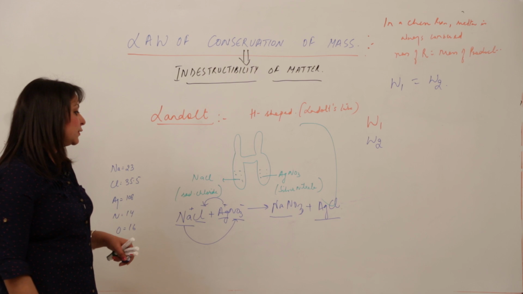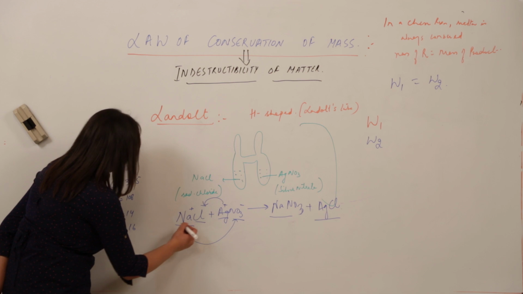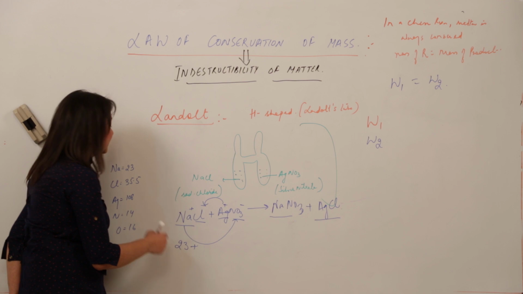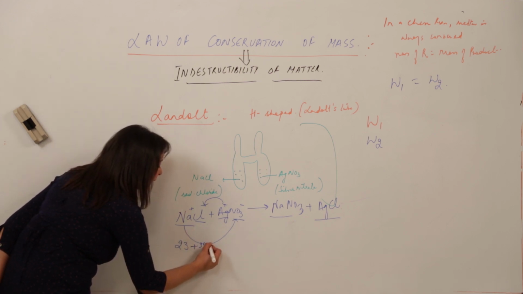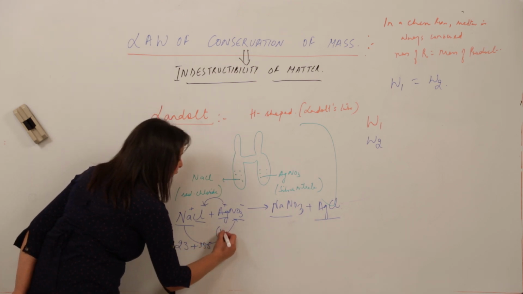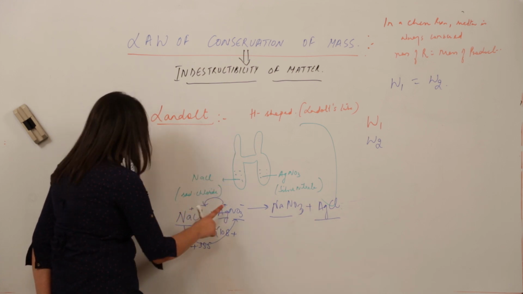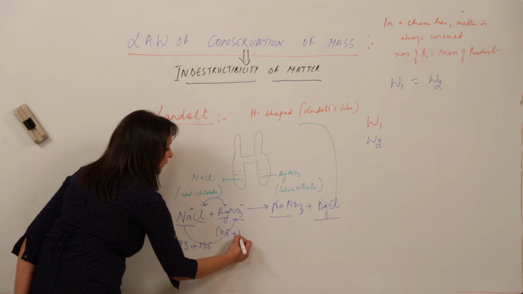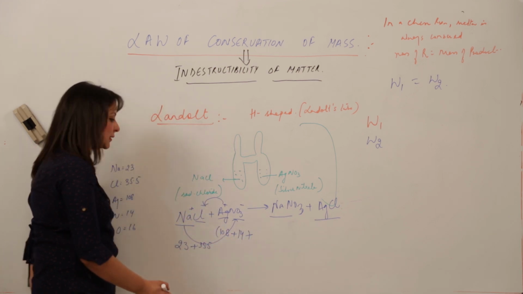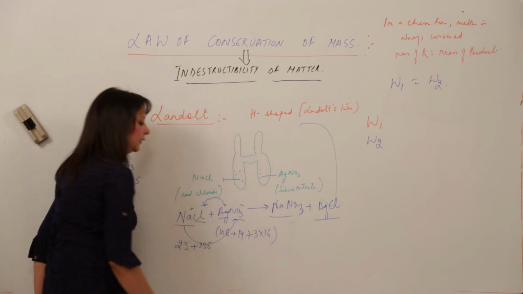So let us see the mass of the reactants first. How do we calculate the mass of NaCl? Na is 1 atom, so I take it as 23. Two different atoms, we put a plus sign. Cl is 35.5. Now taking AgNO3, Ag is 108. Ag and N are different, so I am putting plus. N is 1 atom, atomic mass 14, so I am putting 14. N and O are different atoms, so again we put plus. There are 3 atoms of oxygen and 1 atom weighs 16, so 3 weigh this much.